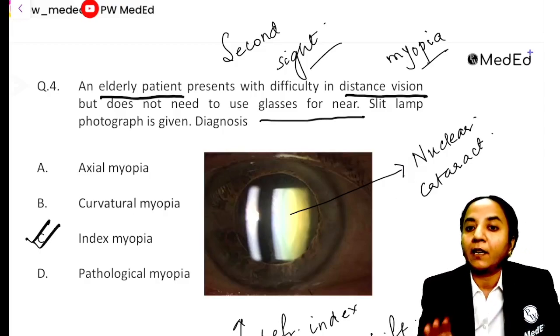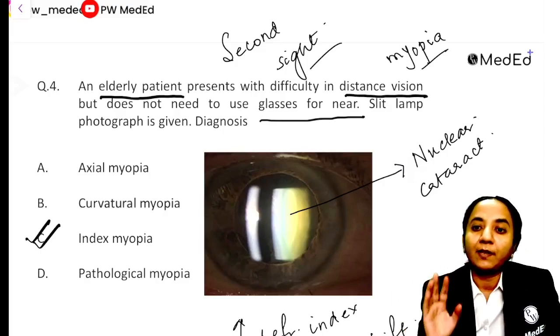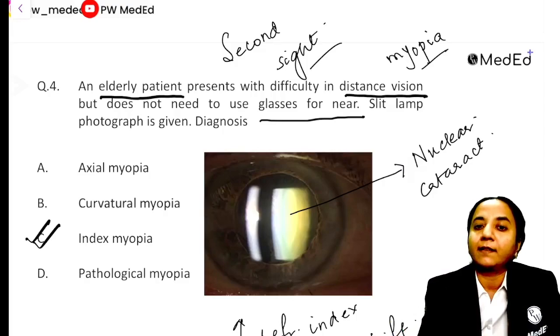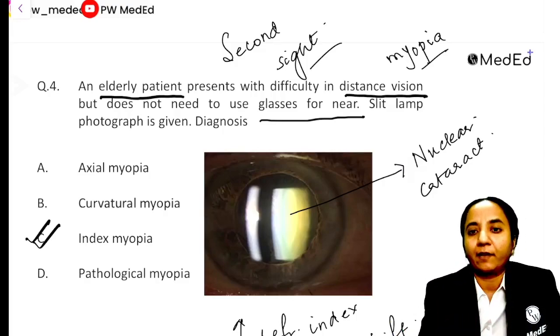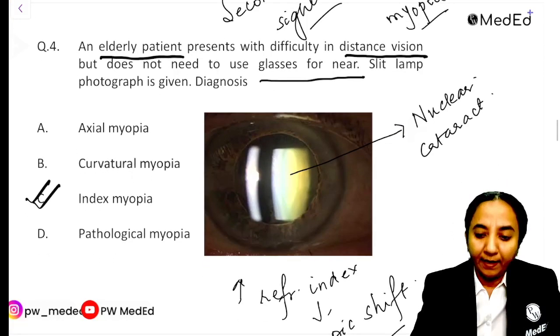So this is the common condition, nuclear cataract, which is seen in elderly people, and you will see this kind of an opacity in the central part of the lens, which is suggestive of a nuclear sclerosis. Right? So this was our next question.